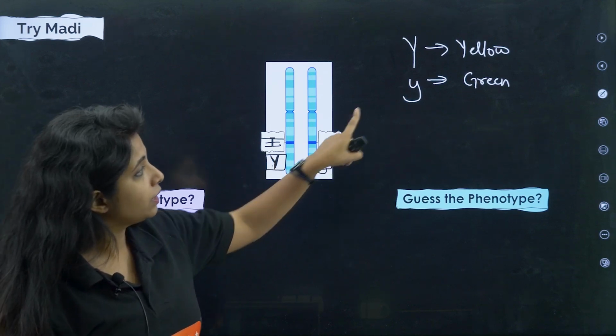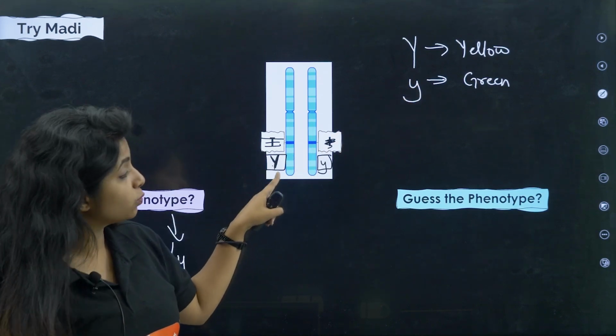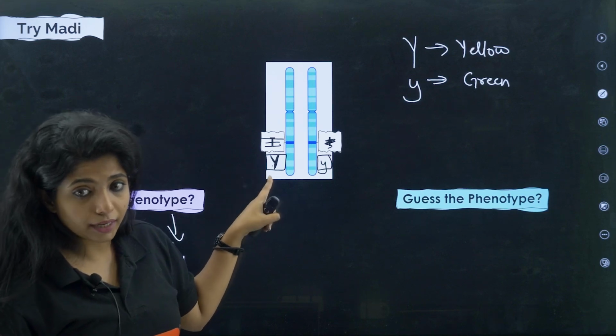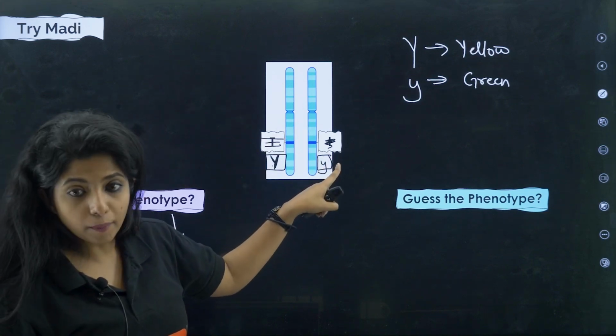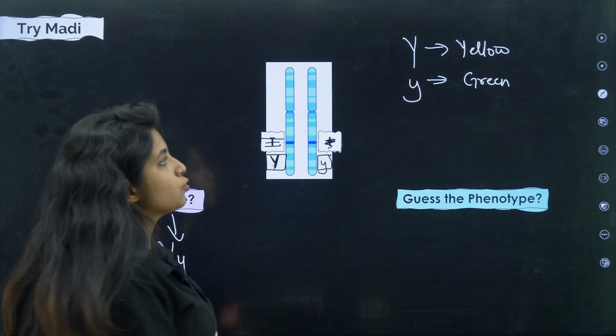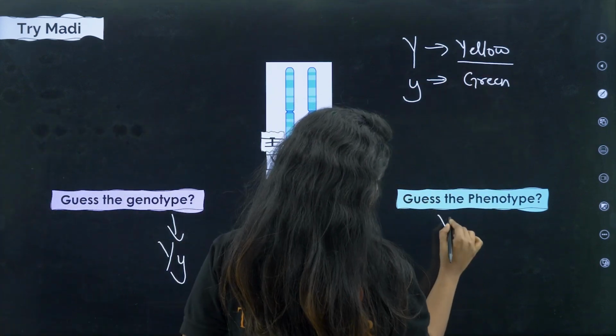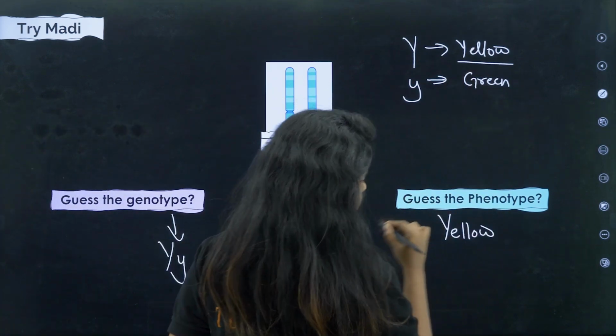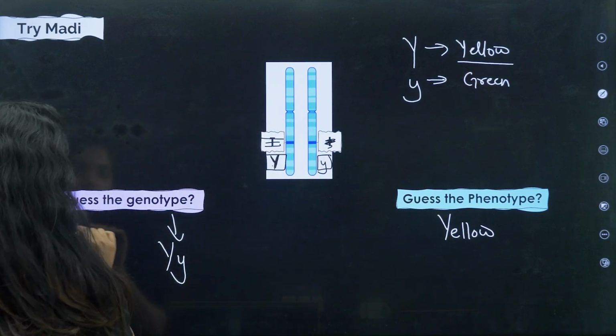If capital Y denotes yellow, and I have mentioned there is one capital Y, so this is a dominant trait. This will be dominating over the recessive one over here, that is small y. So this particular plant will be showing the dominant character, which is yellow. Okay, this is the first condition.